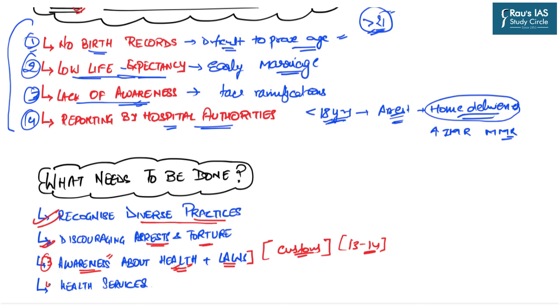And in this very line, the fourth important step should be that we must provide several health services. For example, contraceptives, condoms, etc. must be given to the tribal groupings so that even if they follow their customs to marry at an early age, they do not give birth to a child. So these are the steps which can be taken in order to resolve this particular conflict.